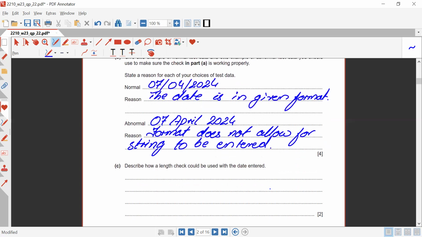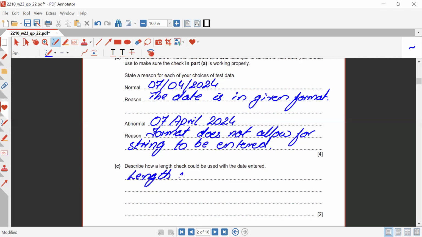Okay, now they are saying describe how len check could be used with the date entered. So len check is actually checking the length. Now, how many characters are there overall? So we have 2 plus 2 plus 4, that is 8. 8 over here, but these backslashes will be counted as characters as well. So overall there are 10 characters.